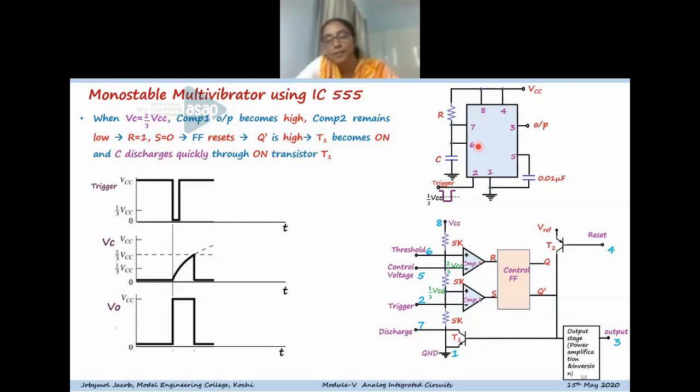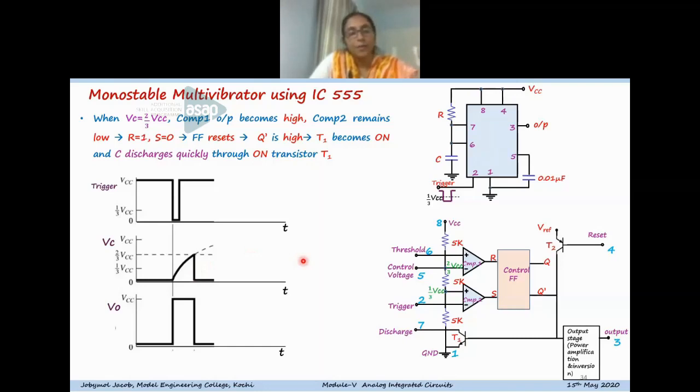There are no resistors involved in the discharging path, only the on resistance of the transistor, which is very small, so the discharging will be very fast. You can see such action.